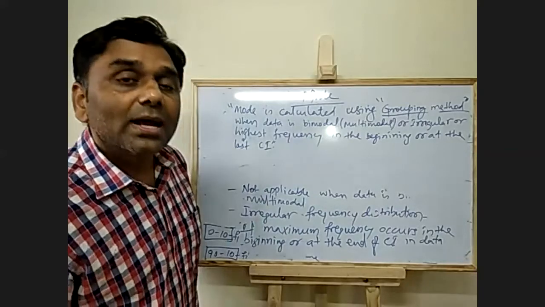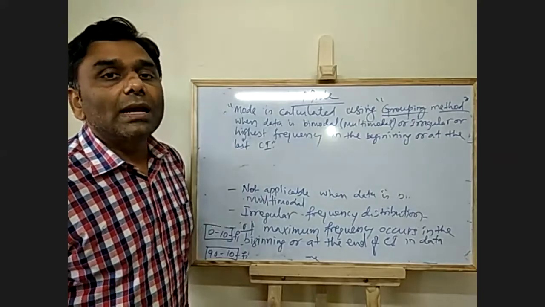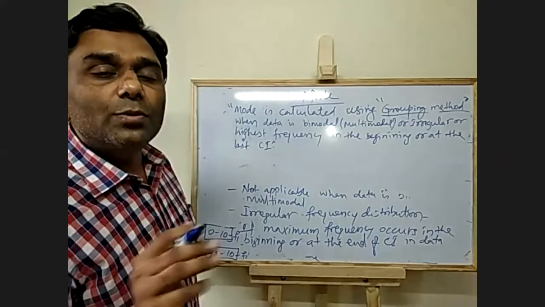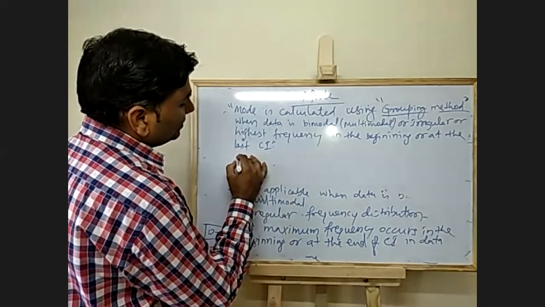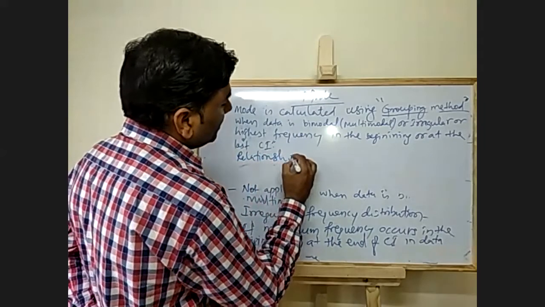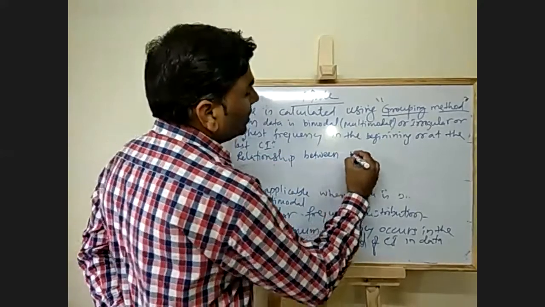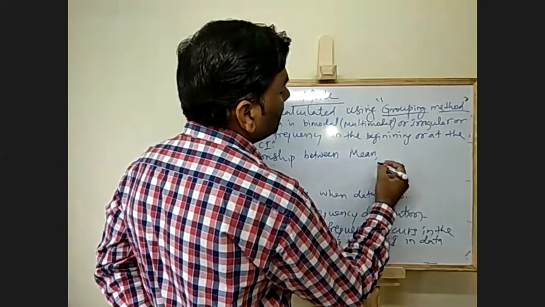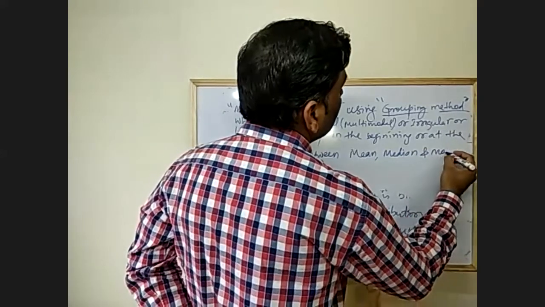to calculate, then there is a next technique, the third method of calculating mode, by using a formula called the relationship between mean, median, and mode.